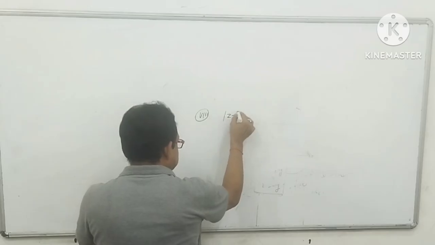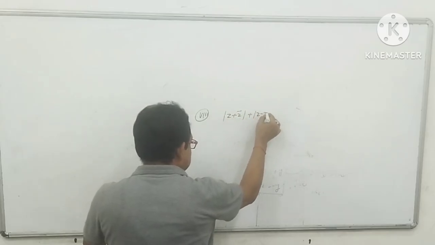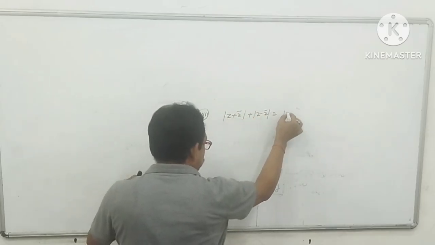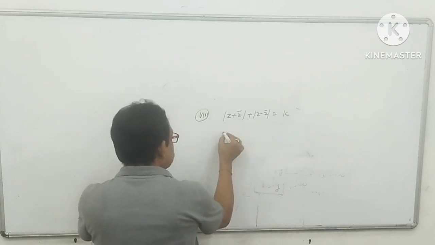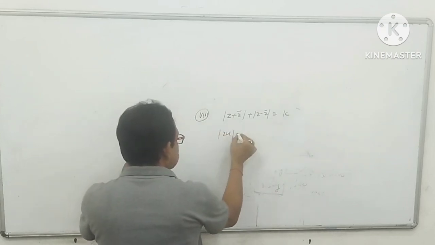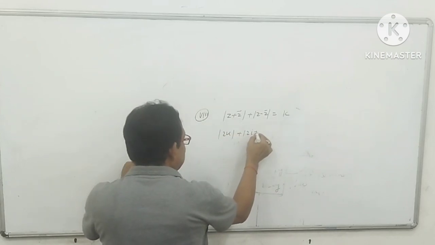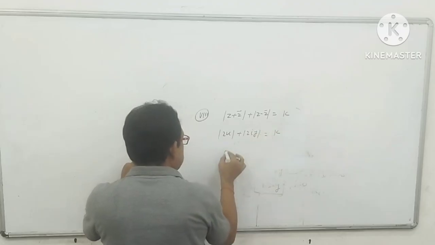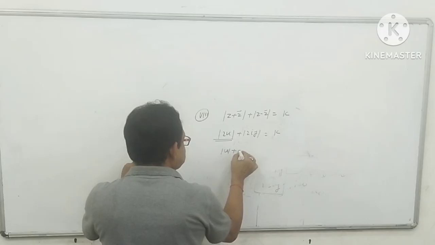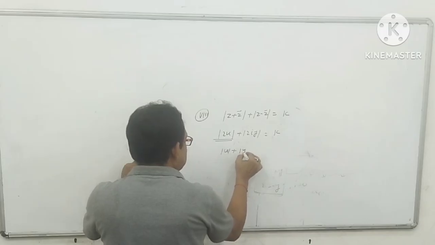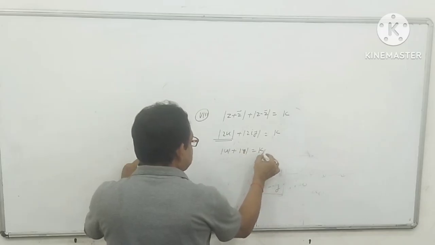Again, mod z plus z bar plus mod z minus z bar equals k. Now here mod 2x plus mod 2iy equals k. So mod x plus mod y equals k by 2.